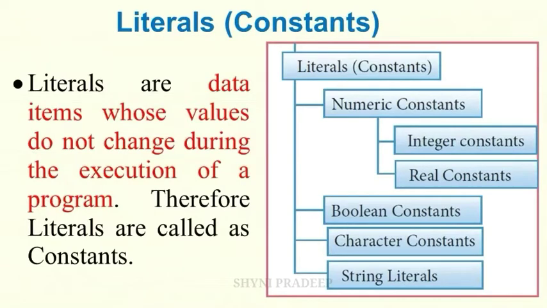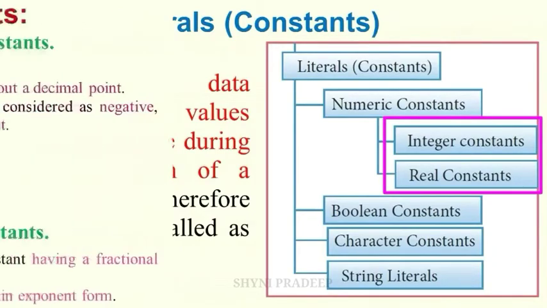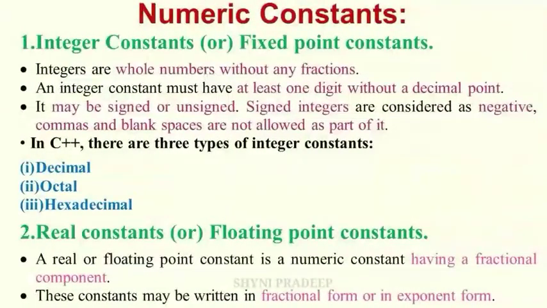Here numeric constants are divided into two types. What are they? Integer constants and real constants. So first let us see about numeric constants. What are the integer constants? Next one is real constants, or you can call it floating point constants.